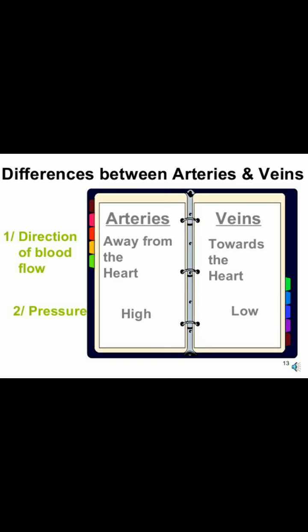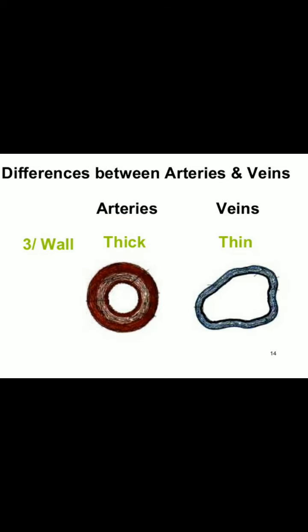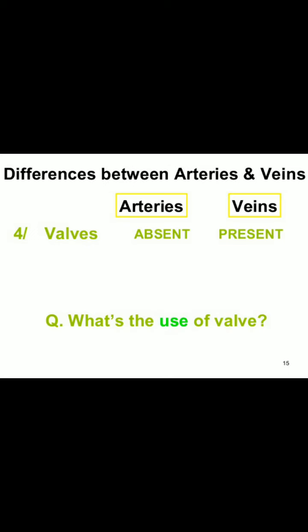Differences between arteries and veins. The direction of blood flow in the arteries is away from the heart, but in veins it is towards the heart. Pressure: arteries have a high level, veins a low level. Wall: arteries are very thick, as we have already discussed, and veins are very thin. Valves are absent in arteries but present in veins.